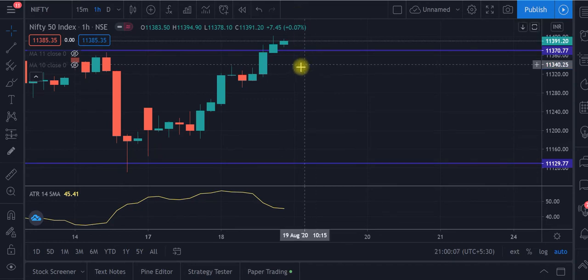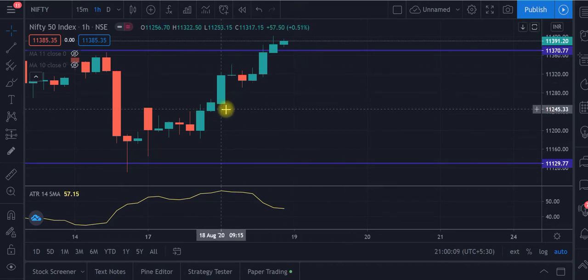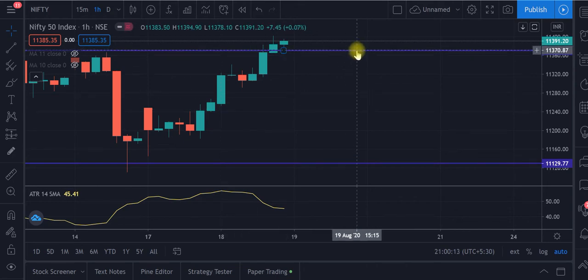So as we can see in today's market, the market has broken our resistance level and closed above that. 11,370 is what we were expecting the market to sustain, but it didn't. It closed above that, and today it closed at 11,391 in cash, in spot I'm telling.